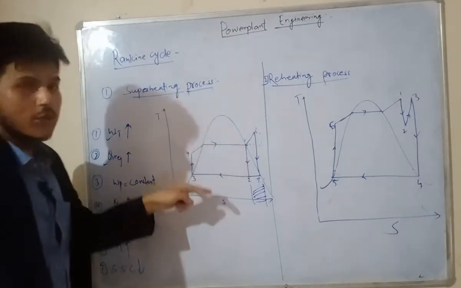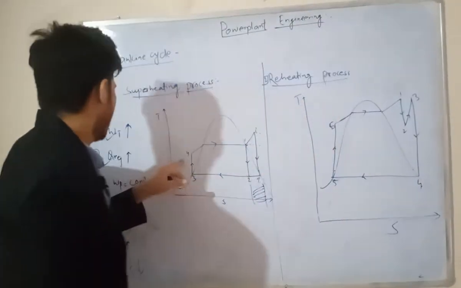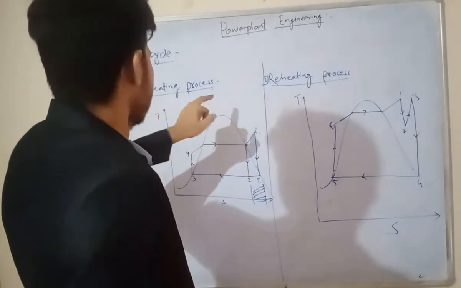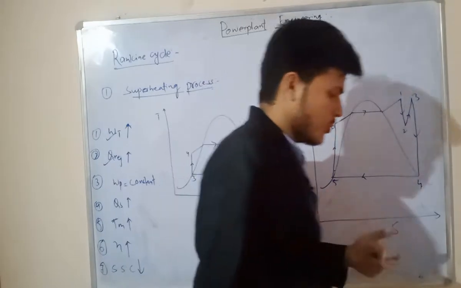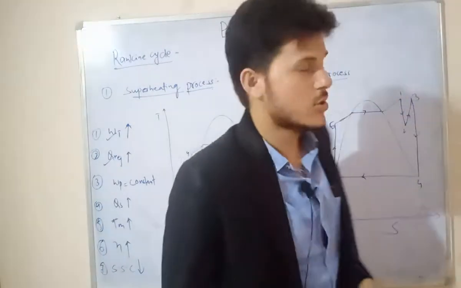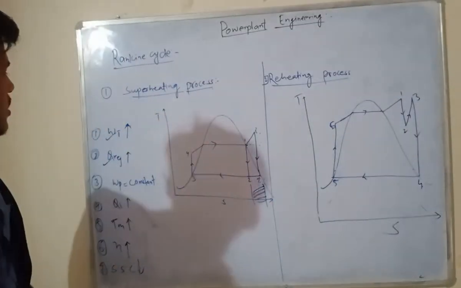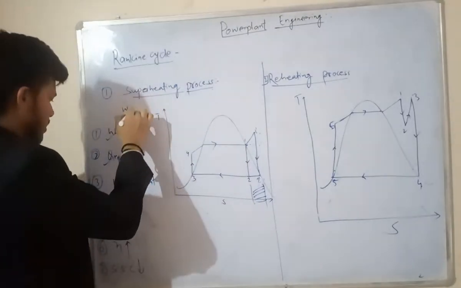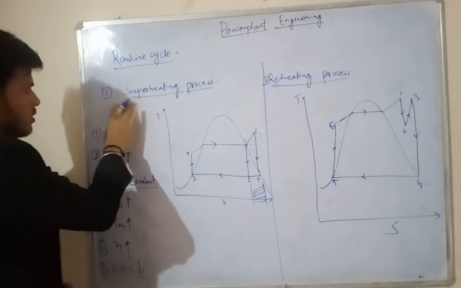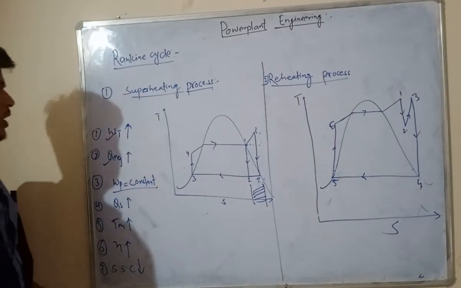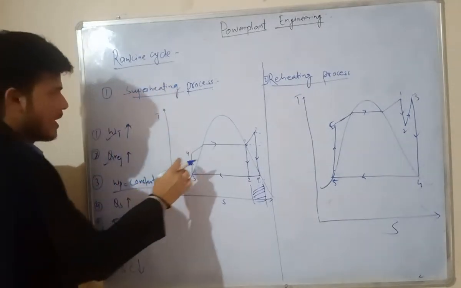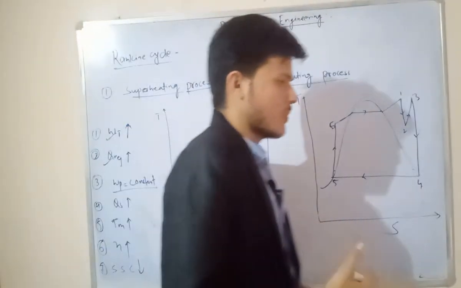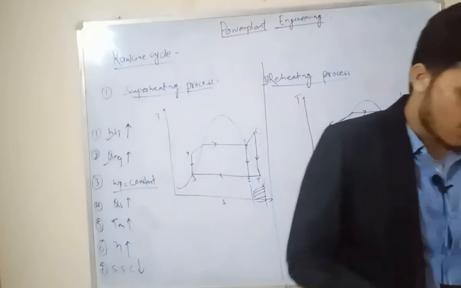But in this case we are assuming the pump work WP as a constant work, because in the superheating process we are superheating the saturation vapor at a constant pressure. Now coming to supplying heat from 4 to 1 dash, we supply the heat to the boiler at a constant pressure.